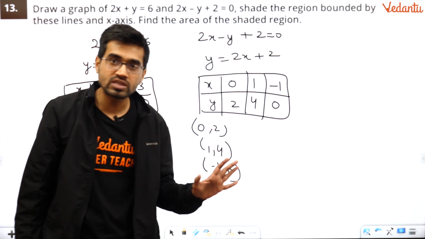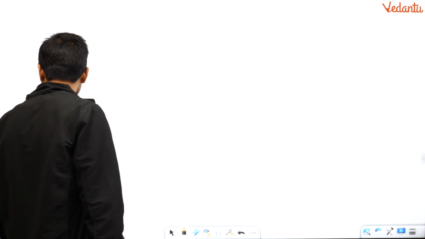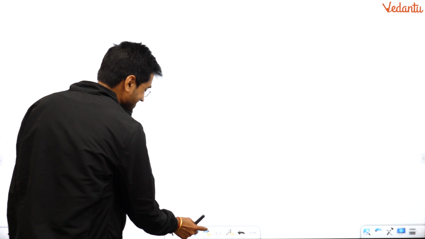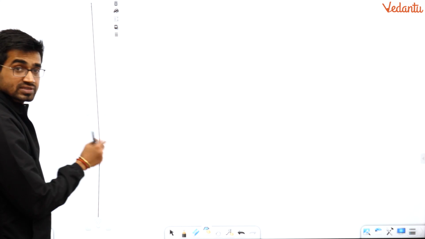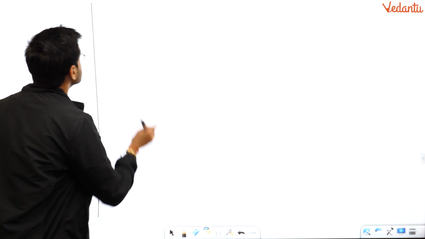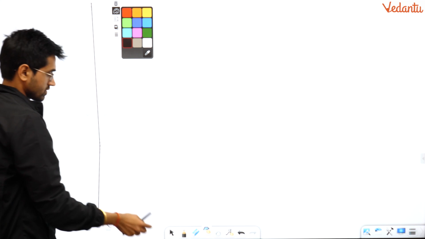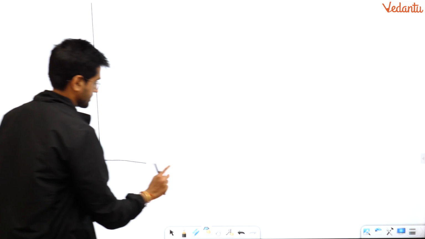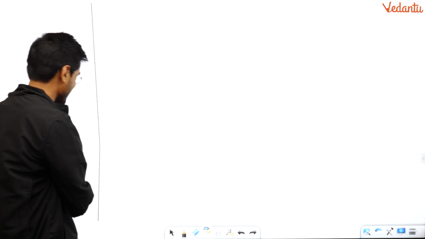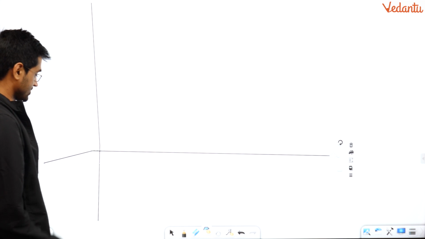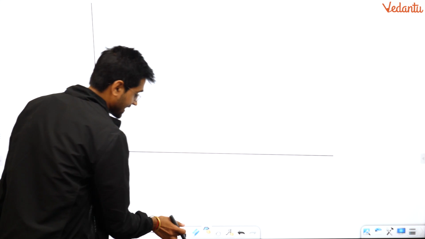Now I have to plot these points. I do not have the space, and I have told you I do not like creating a mess. So I will create a new page and use the line to make our life better. Fine, I think it's straight. It bends because my hand is bending at this moment. Leave it, just consider that I have drawn the line.